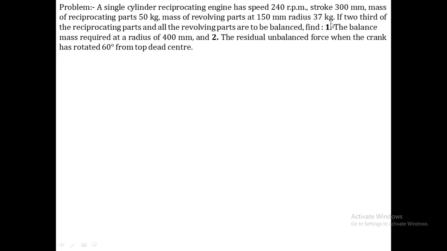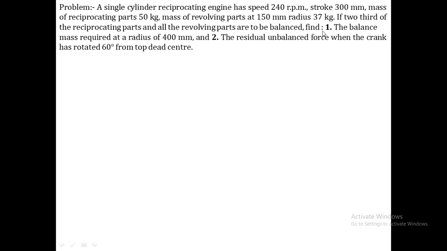If two-thirds of the reciprocating parts and all the revolving parts are to be balanced. So the condition is given. Here we are supposed to do the partial balancing, that is two-thirds of the reciprocating mass and all the revolving parts are to be balanced.